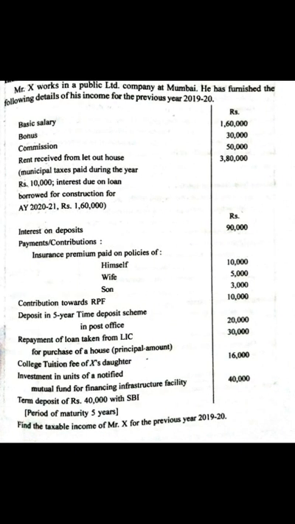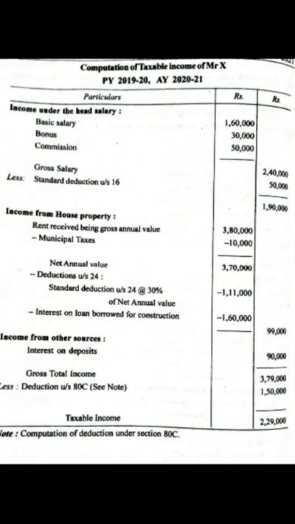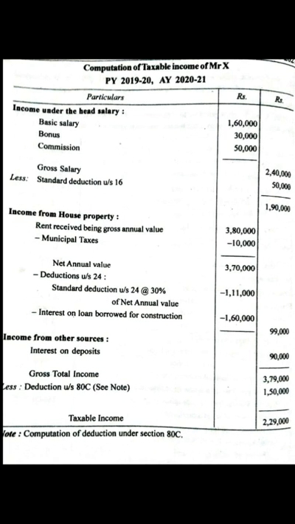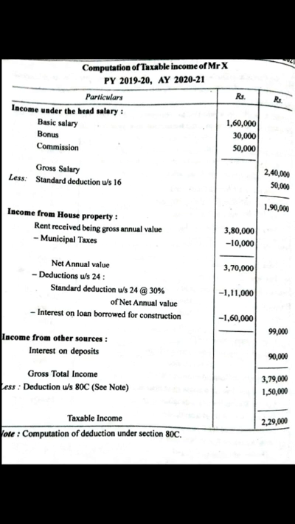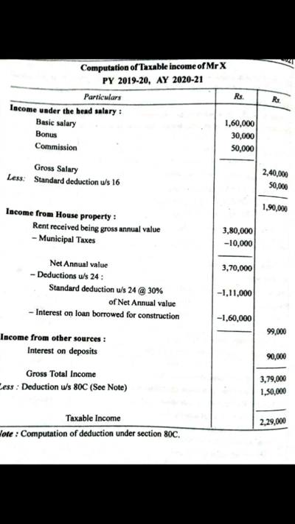Next, interest on deposit. This will come under income from other sources. So write the heading as income from other sources. Interest on deposit 90,000. After adding all the items in the outer column, we will get gross total income. From that gross total income, we are going to deduct section 80C. 80C section is 1,50,000. How will it come?